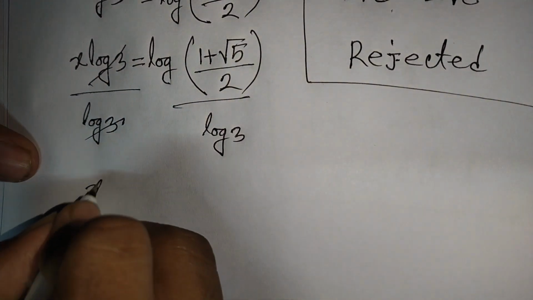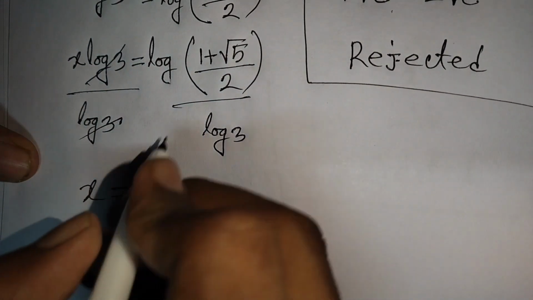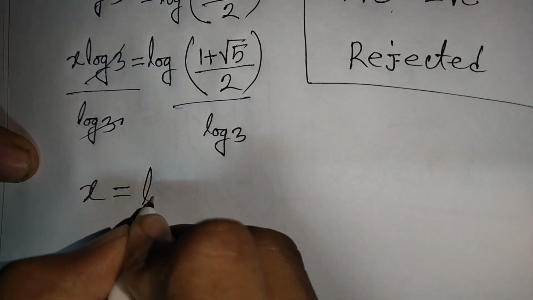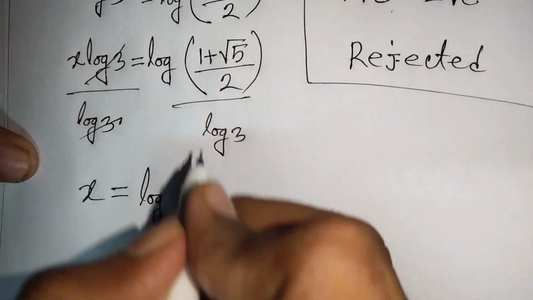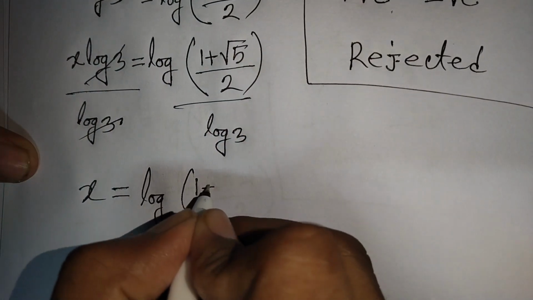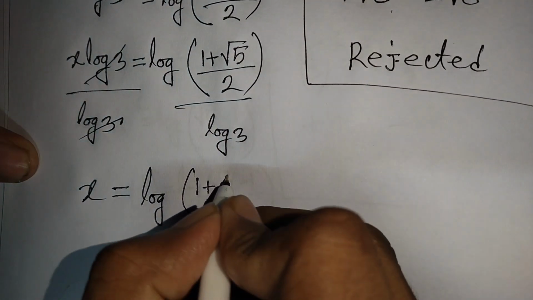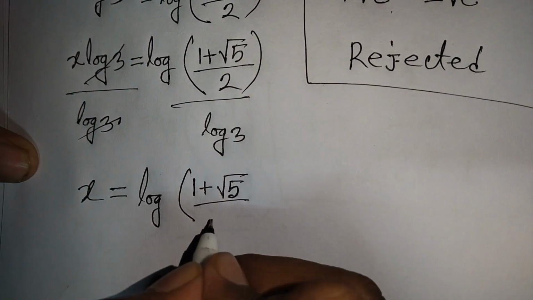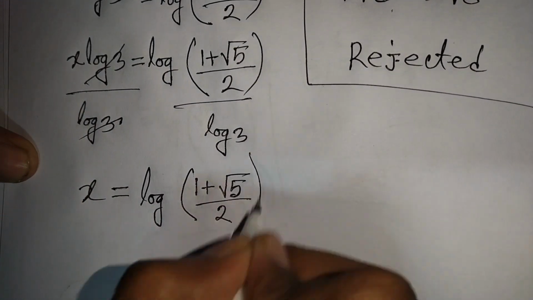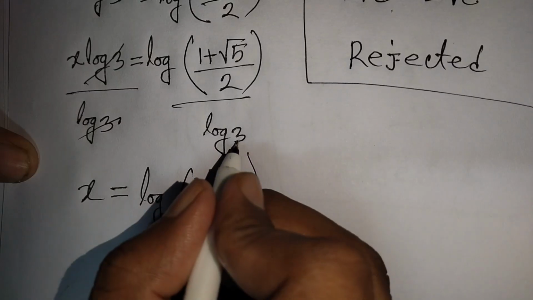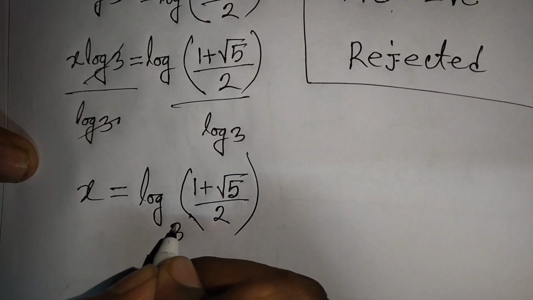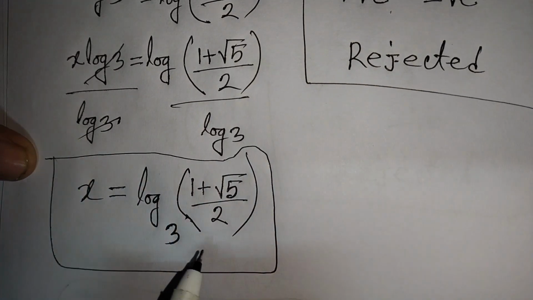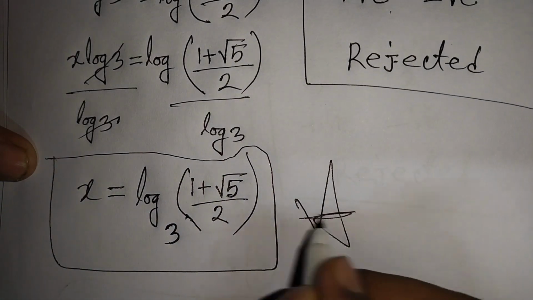So we have x is equal to log of 1 plus square root of 5 over 2, base 3. So this is the value of x, so this is our final answer.